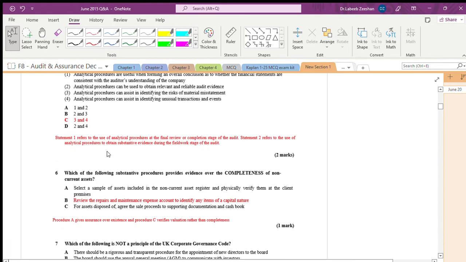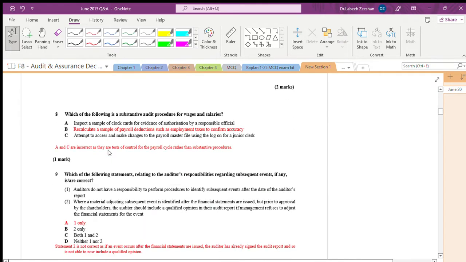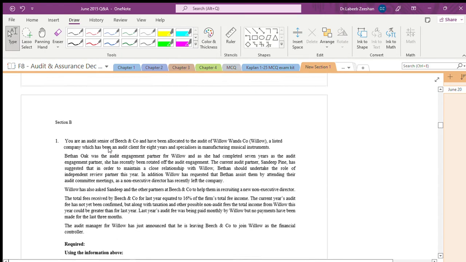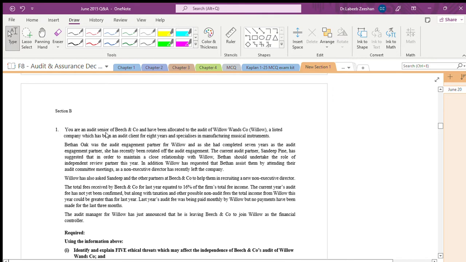Wait, we will skip this one. One minute. We will directly go to section B, otherwise we will have some confusion. Now, fine, we will take this. I will put the date here also. This is of 1910, 2020. Is it fine?